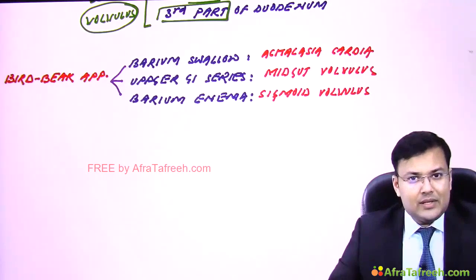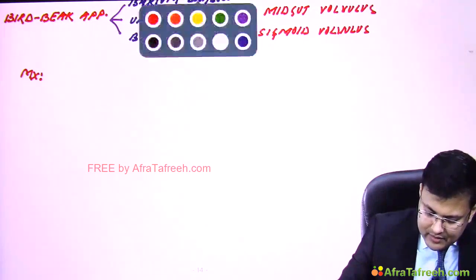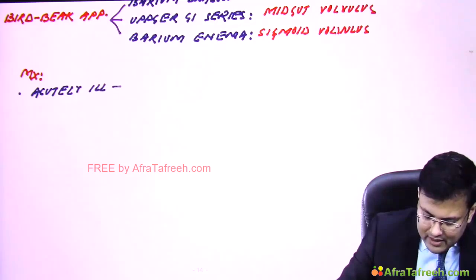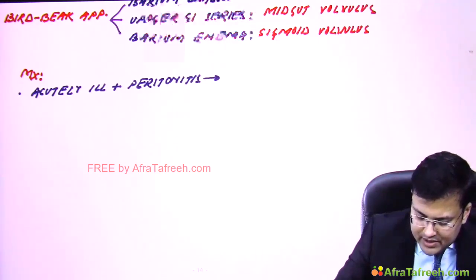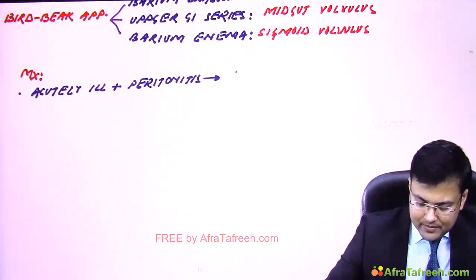So how do we manage the patients? Management. First, the acutely ill patient. The patient is acutely ill with peritonitis. So there is peritonitis. So in such patients, we go for what? Emergency exploratory laparotomy.